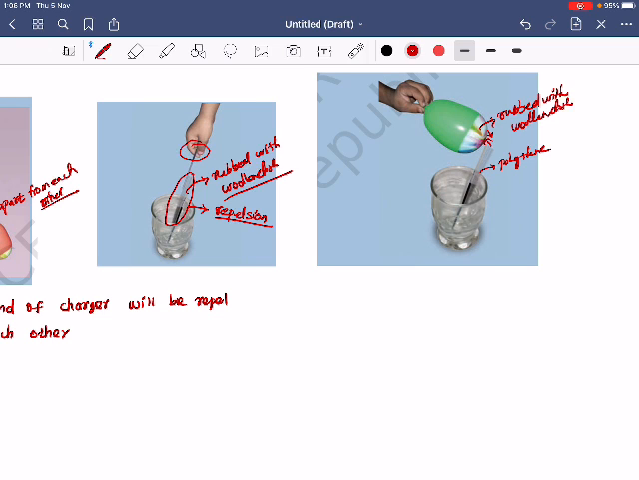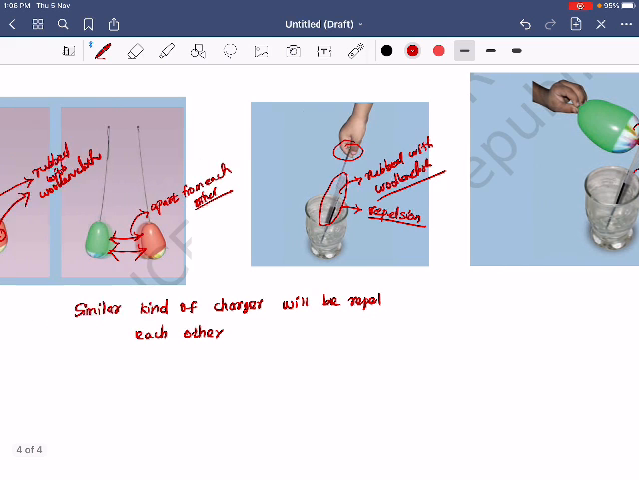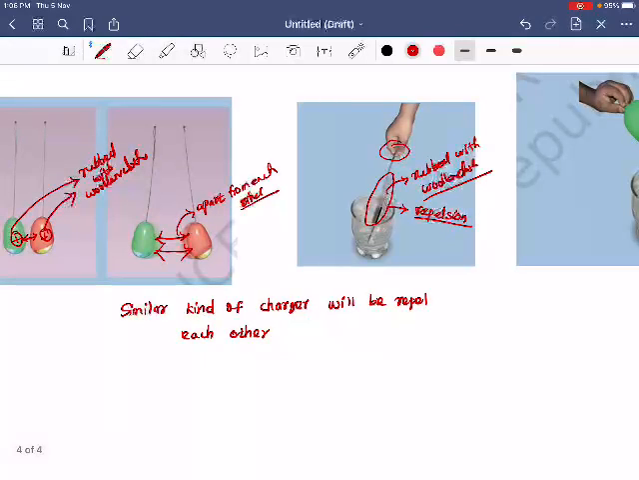So why sir, in one case they repel each other and in this case they attract each other? Here you have taken the same kind of material and rubbed with the same kind of cloth. But here, the refill and the balloon, here one balloon